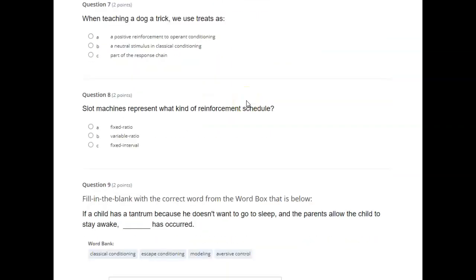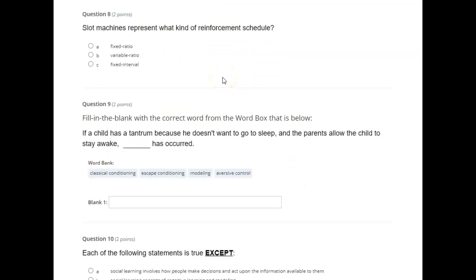When teaching a dog a trick, we use treats as A. A positive reinforcement to operant conditioning, B. A neutral stimulus in classical conditioning, C. Part of the response chain. Slot machines represent what kind of reinforcement schedule? A. Fixed ratio, B. Variable ratio, C. Fixed interval.